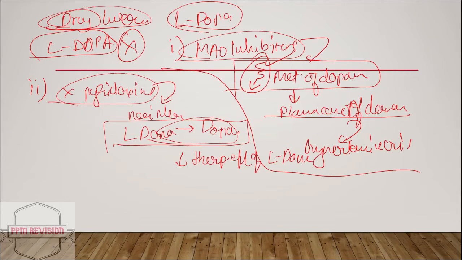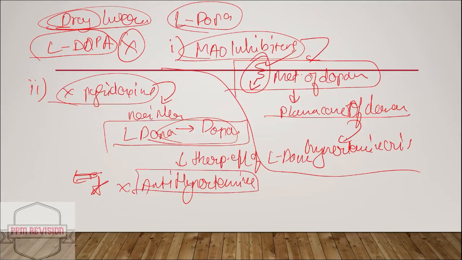Next, L-DOPA with antihypertensive agents: there is worsening of postural hypotension.